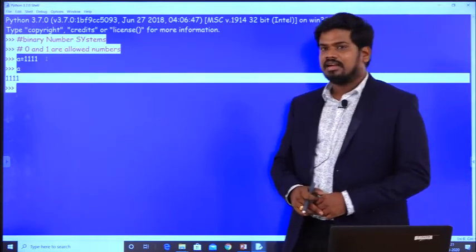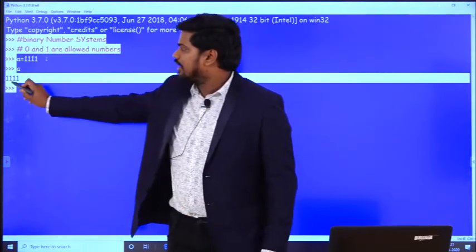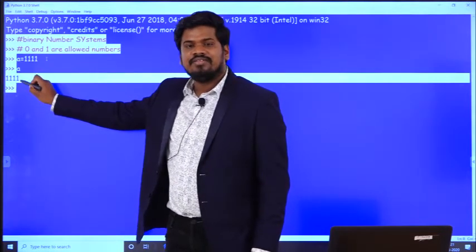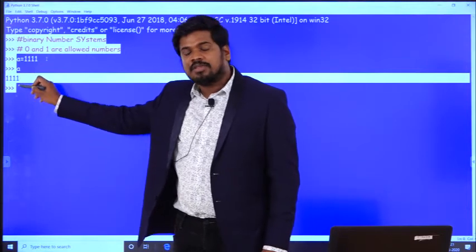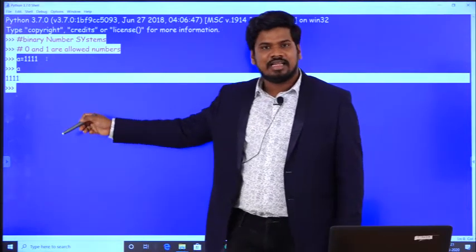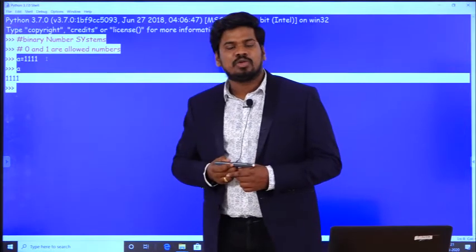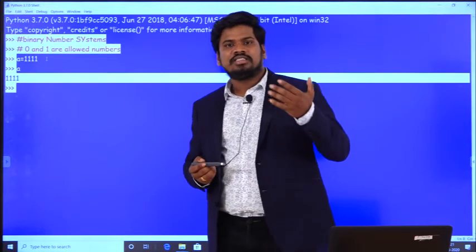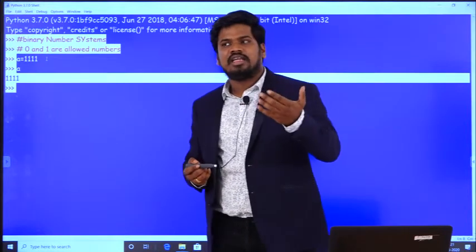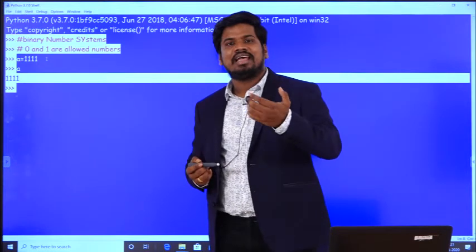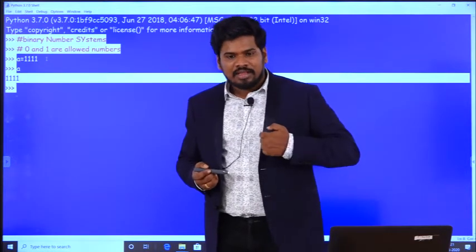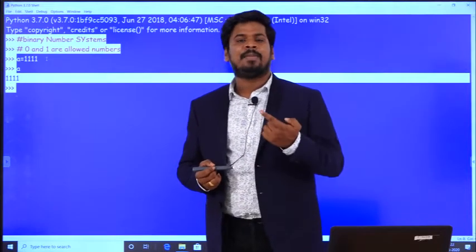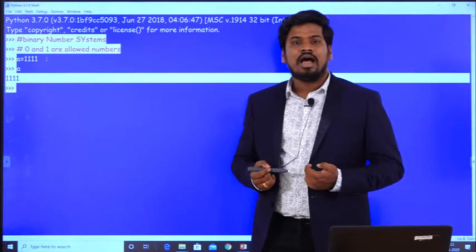So when I enter this, if you observe carefully, here I have got an answer that is 1 1 1 1, which is a decimal number. From this, it is clear that Python is not able to understand what a decimal number is, what a binary number is, what an octal number is, and what a hexadecimal number is. So I have to write an instruction in such a way that my Python interpreter is able to understand it.